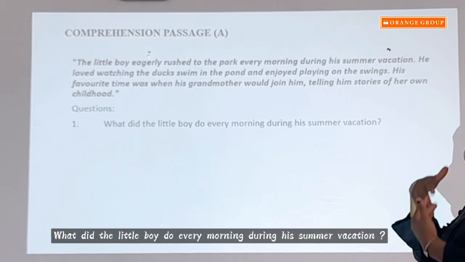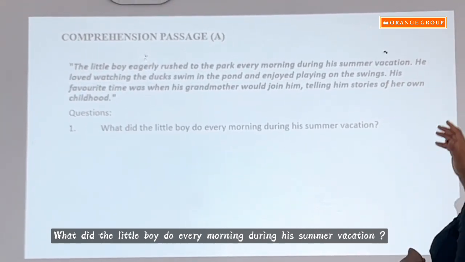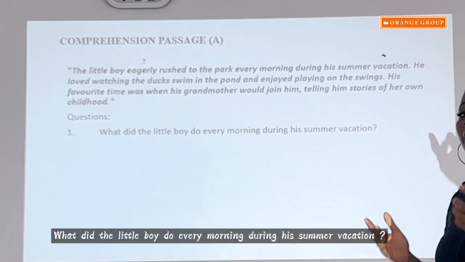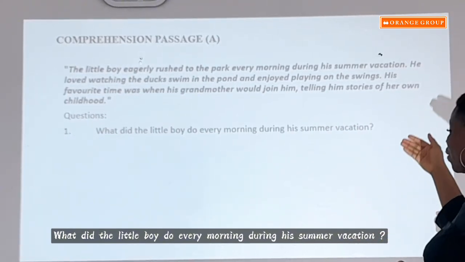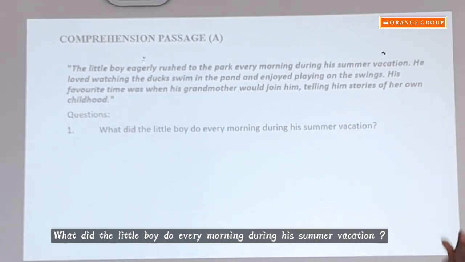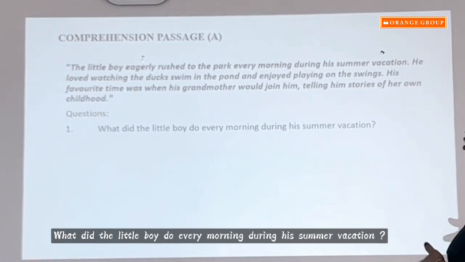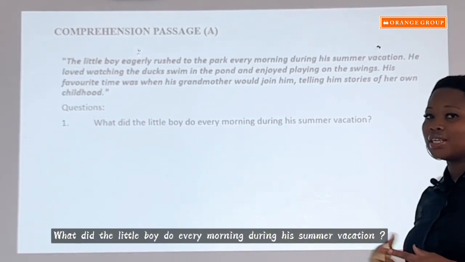So now we'll go back over to the passage. The little boy eagerly rushed to the park every morning during his summer vacation. So that has already answered this question. What did the little boy do every morning during the summer vacation? He eagerly rushed to the park every morning during his summer vacation. I'm sure you got that. So let's go to the next one.